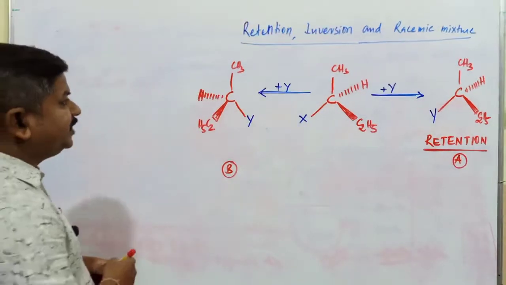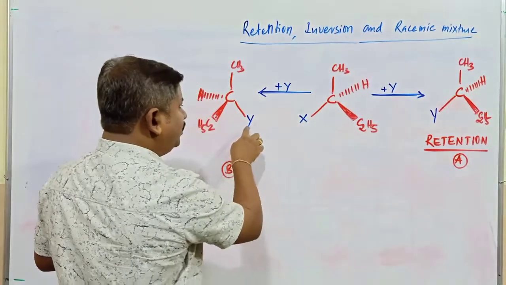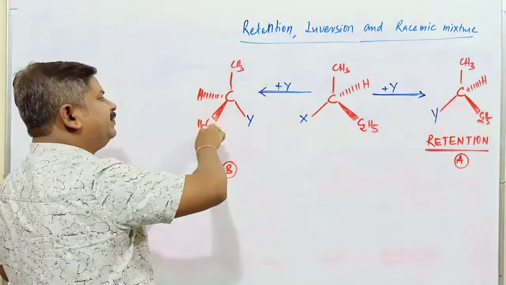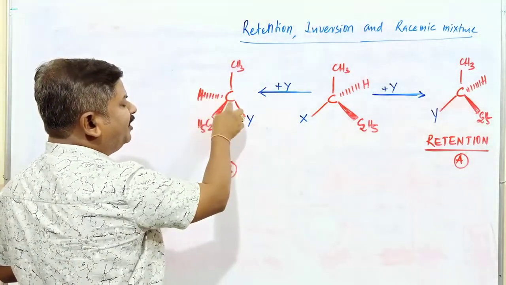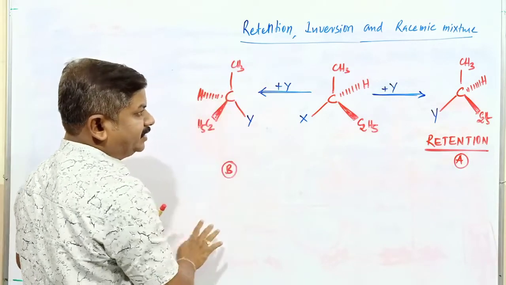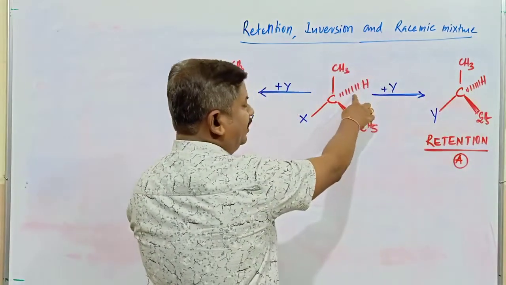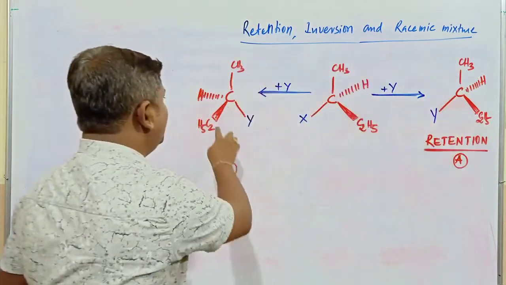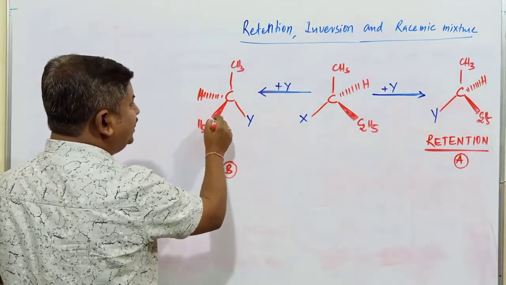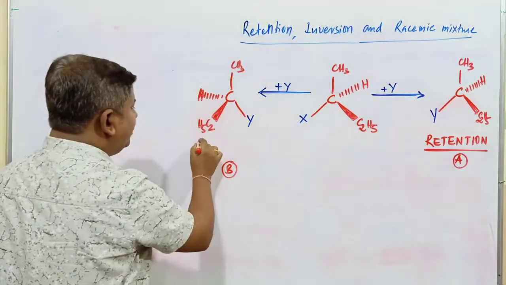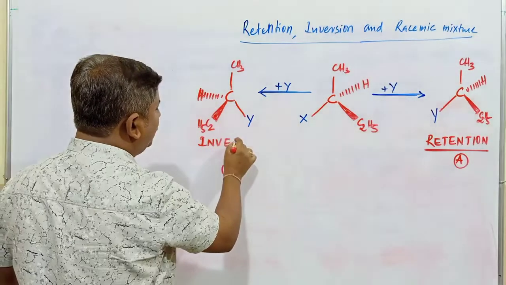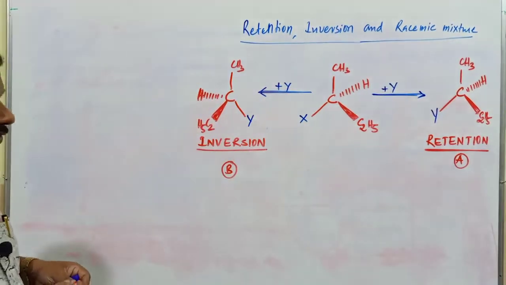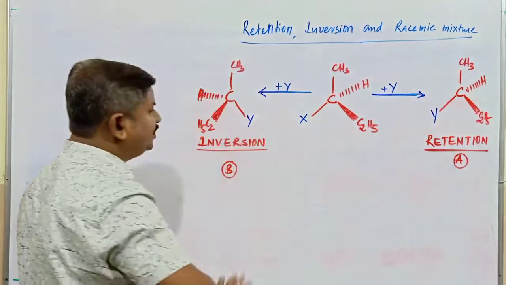So what is the observation in case of this one? No doubt Y is replacing the corresponding X from this molecule. After replacing with Y, the total spatial arrangement of atoms or groups of atoms over this carbon atom completely changes. Here H is going to be behind the plane, and C2H5 is going to be towards the observer. This one CH3 is going to be present. But if you observe this one, this structure is not similar to the earlier one, and such a configuration is called inversion of configuration. Find the difference between retention of configuration and inversion of configuration.